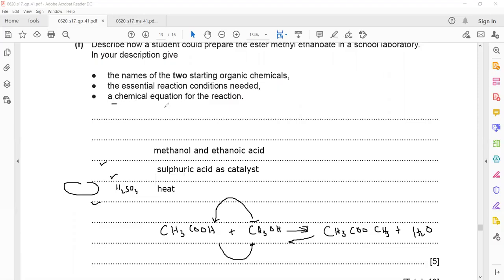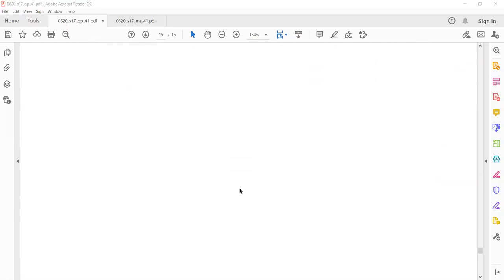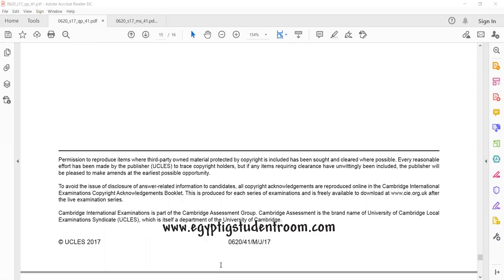Because they mention a chemical equation, you cannot write a word equation; it is not acceptable. You have to write a symbolic equation. Even if they say write an equation for the reaction, it means symbolic. If they specify to write a word equation, in that case only a word equation is acceptable. Normally you will find the last questions related to organic chemistry, but not always. Most of the time the last question is about organic chemistry.